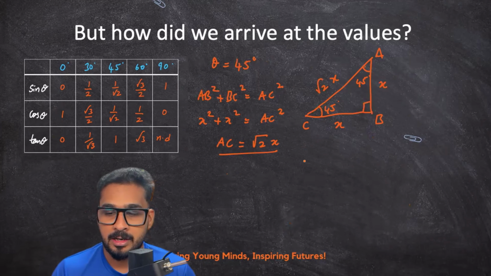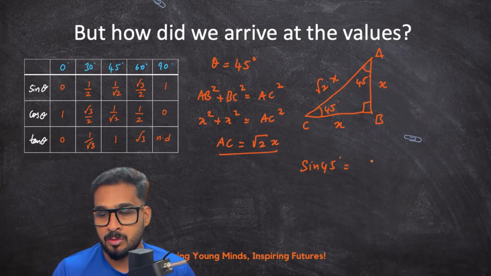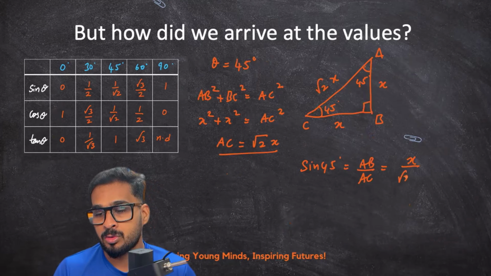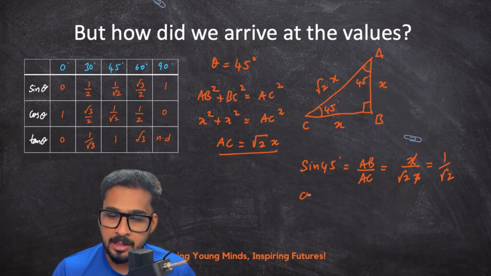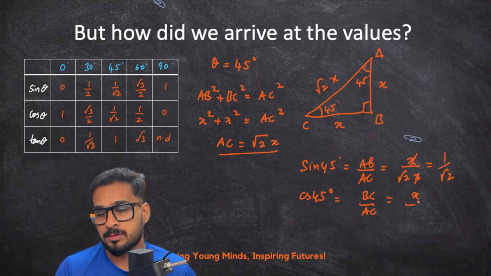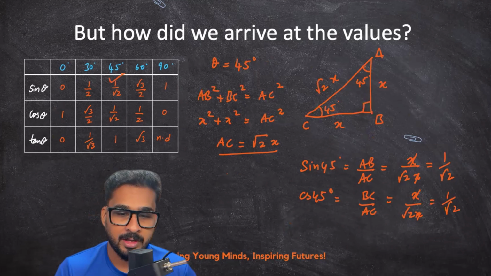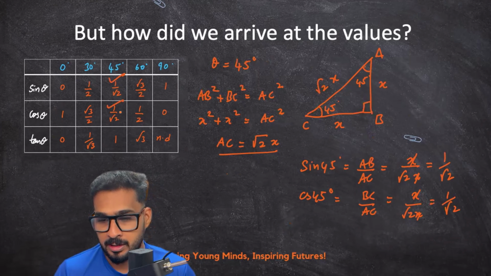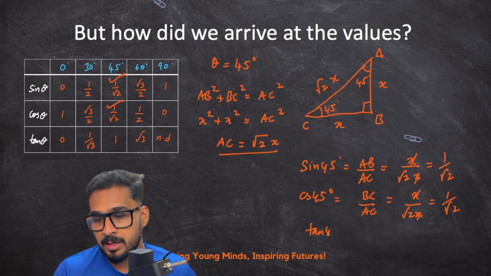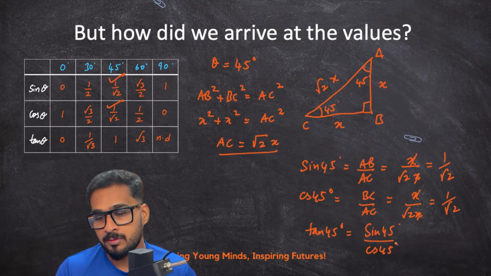Now if I consider sine 45 degree, which is equal to opposite AB upon AC, that becomes x upon root 2x, and cancelling x it became 1 upon root 2. Similarly, cos 45 degree can be written as BC upon AC, which is equal to x upon root 2x, which is 1 upon root 2. Hence we got the sine and cos values of 45 degree. Similarly, tan 45 degree can be written as sine 45 degree divided by cos 45 degree, which is equal to 1 by root 2 by 1 by root 2, which is 1.